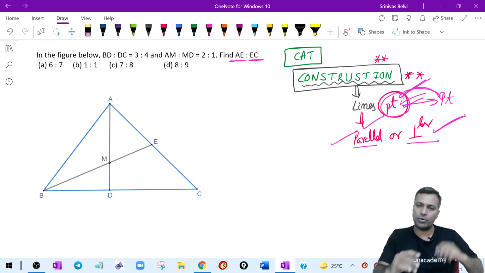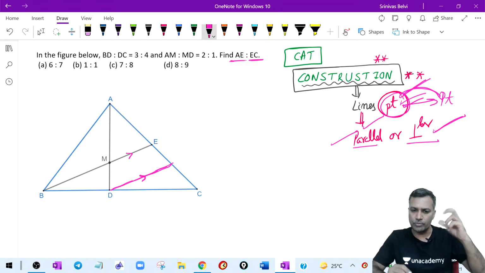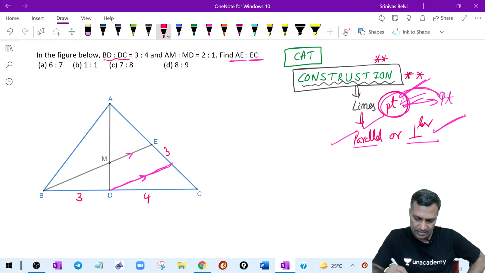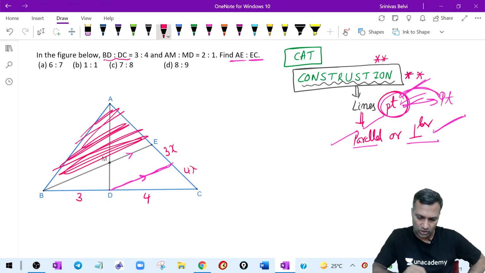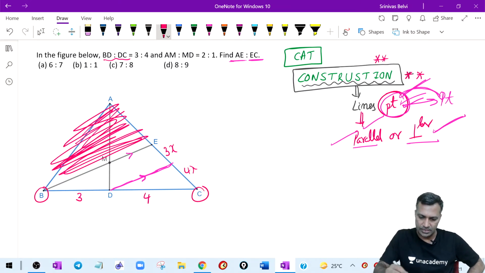So you will do a little bit of permutation and combination, after which you realize that I will draw a line from here parallel to this line. I will draw a line from D parallel to this. Now you may wonder, how is this going to help us? Let's see. BD to DC is 3 is to 4, BD is 3 and DC is 4. Therefore, this is also 3x and 4x. How? Ignore this diagram. This diagram is not required. Just focus on the triangle BCE.